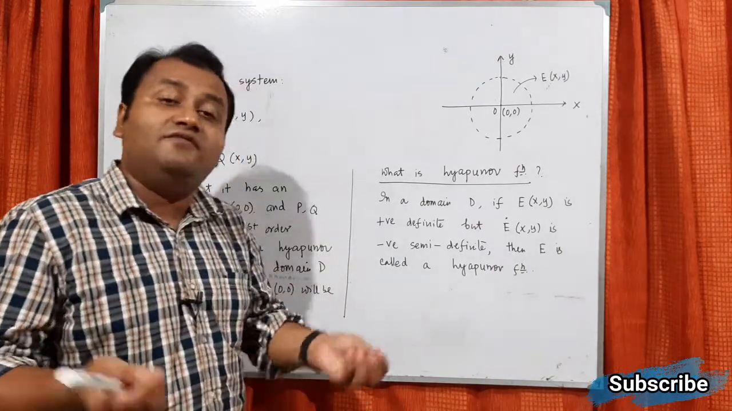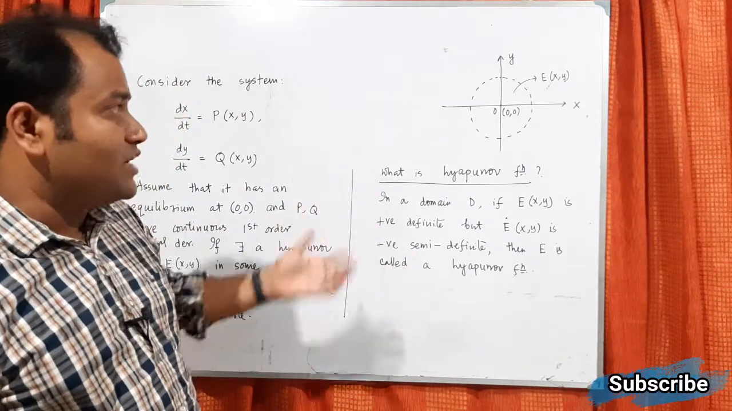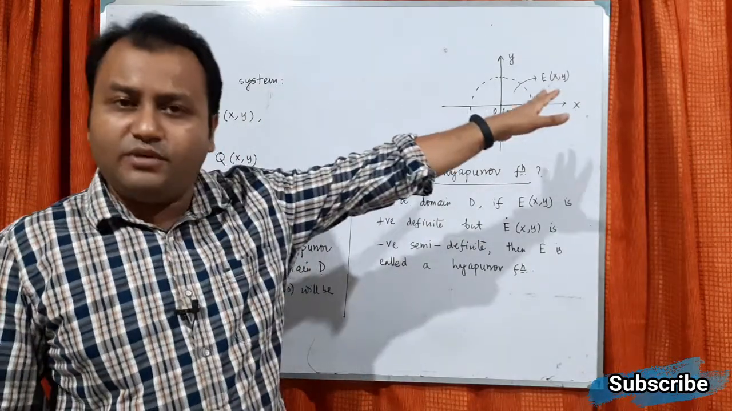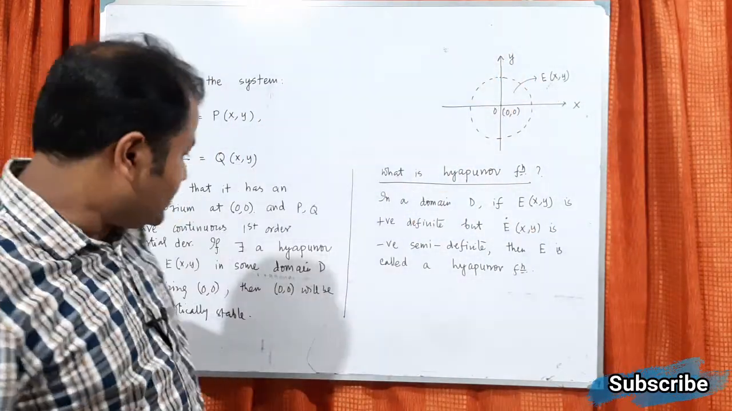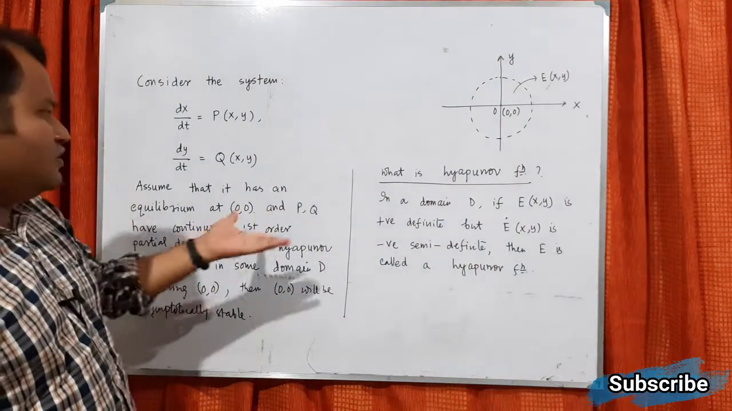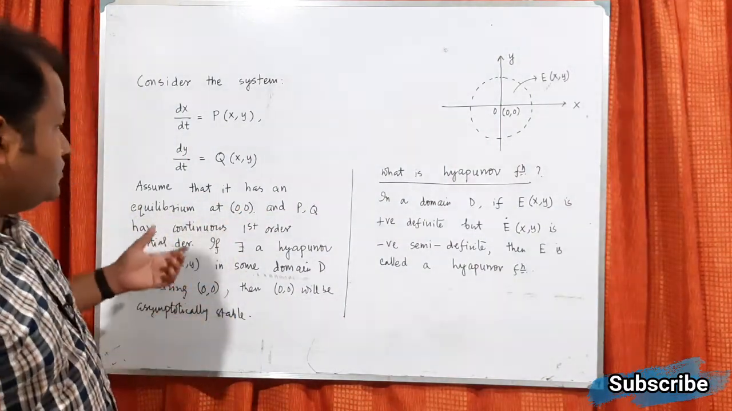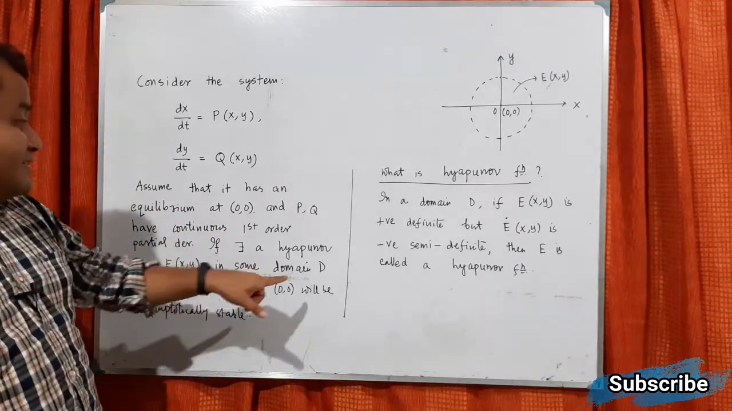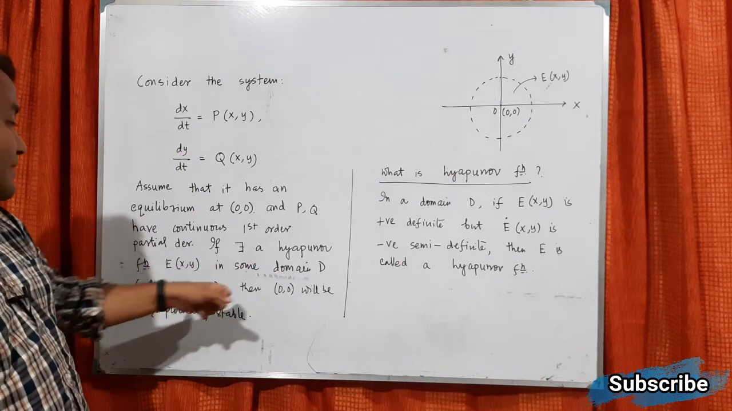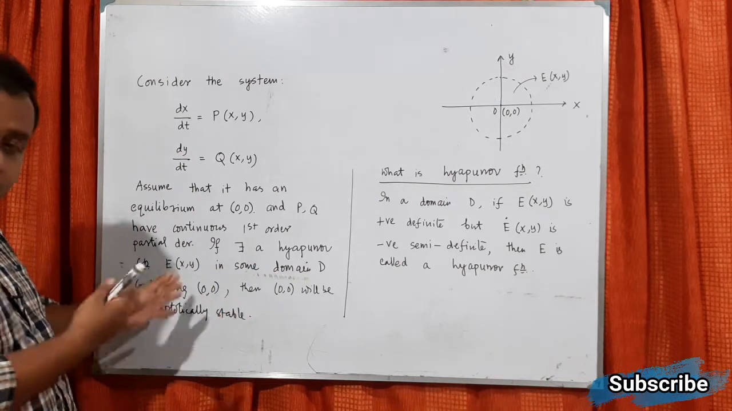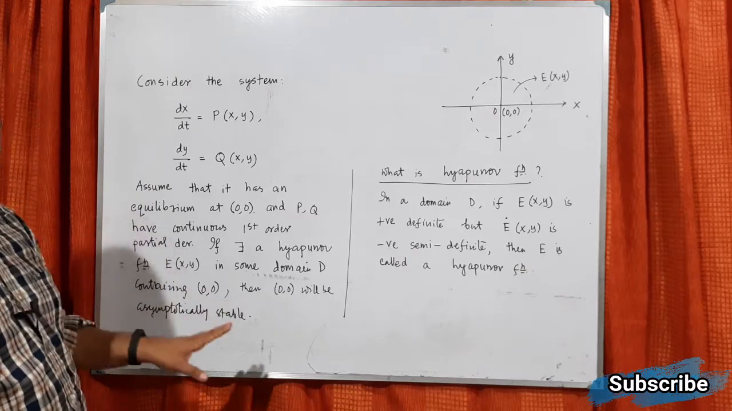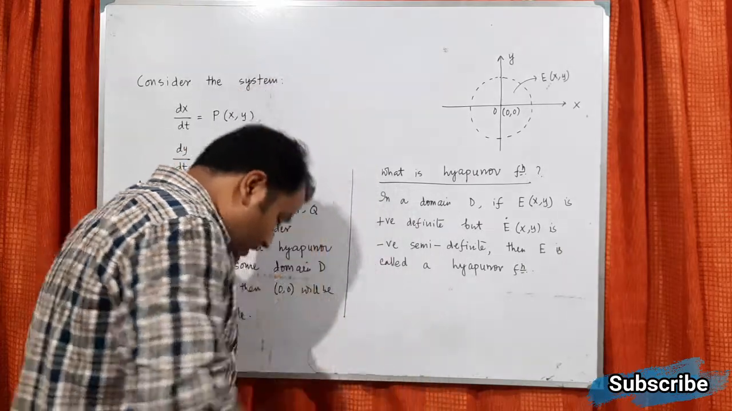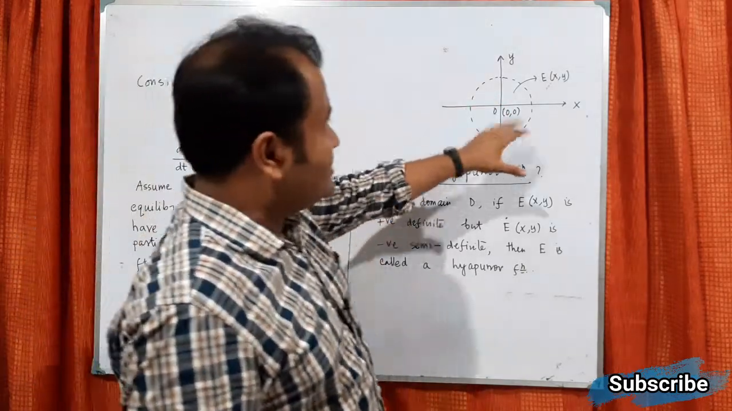You can ask what if there is no equilibrium point at 0, 0. In the last class we showed that if there is any point alpha, beta, you can shift your axes to alpha, beta and make that 0, 0. So for alpha, beta also you can follow the same procedure. We will do some problems, and you can better understand that. So if there exists a Lyapunov function E(x,y) in some domain D containing 0, 0, the equilibrium point, then 0, 0 will be asymptotically stable throughout.